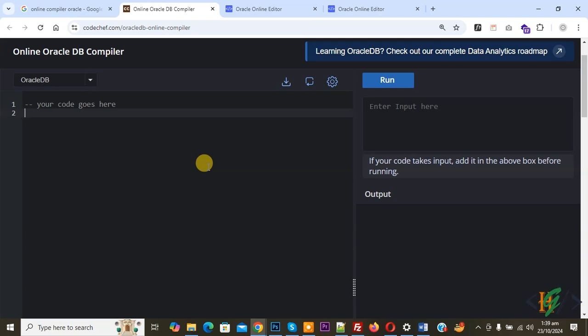So we are using an online compiler and we are going to execute queries and add data in a table in Oracle database. Now you see, Oracle DB we selected. So first we are going to create a table.